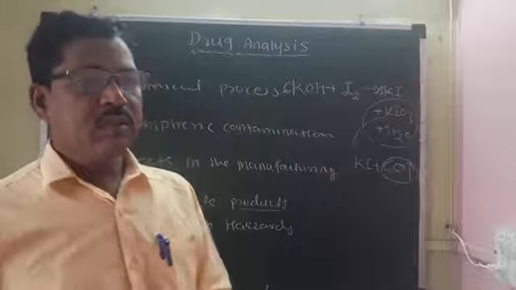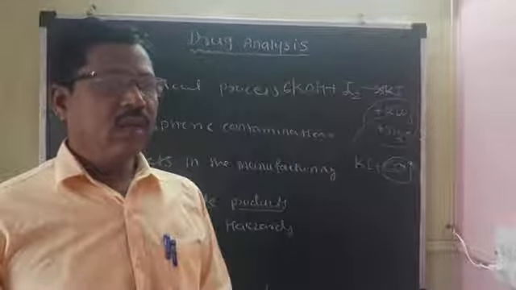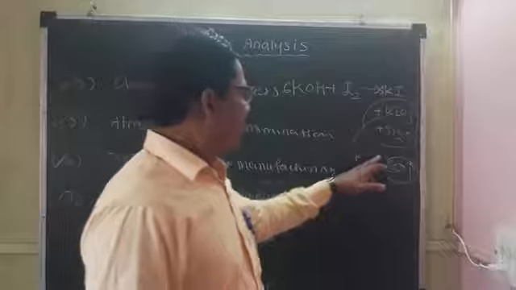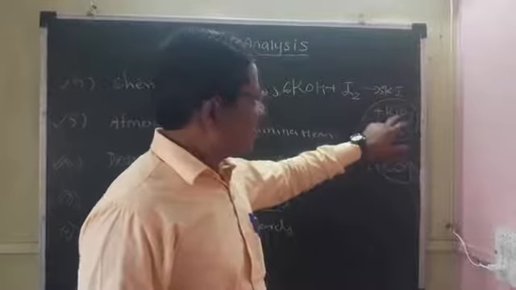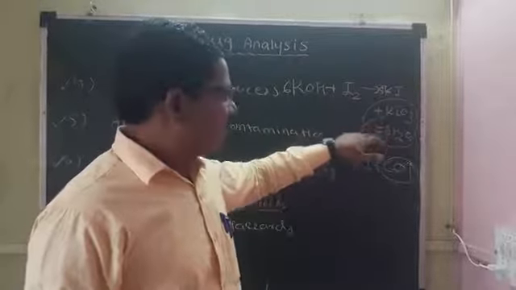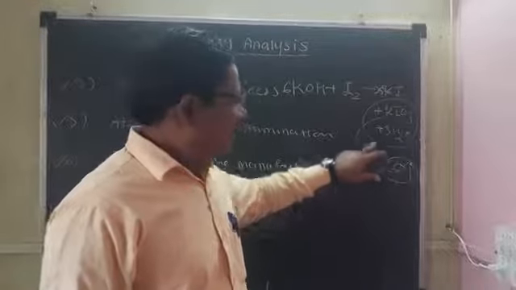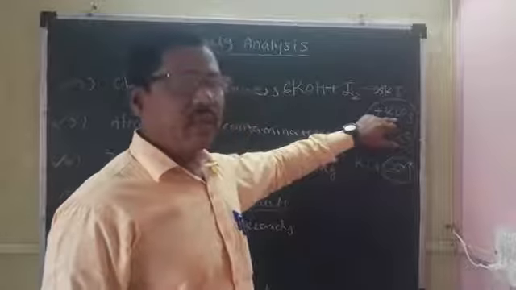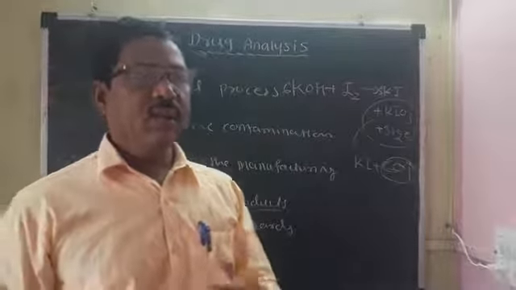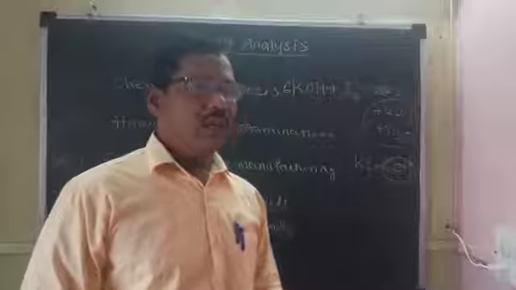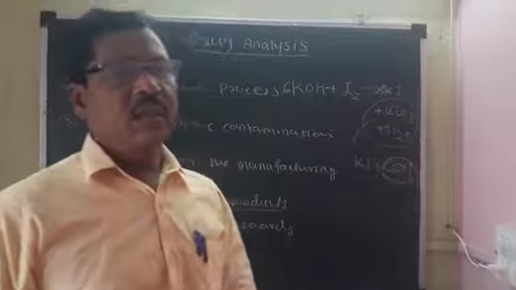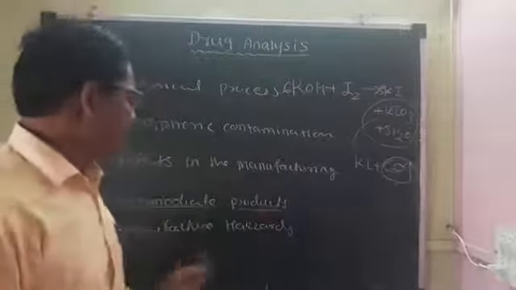In this process, the intermediate product KIO3 may not be completely converted into KI, and then it may be carried through to the final product as an impurity. The KIO3 reacts with charcoal to form potassium iodide, but if it is not 100% converted into KI, some KIO3 impurity is found in the pharmaceutical drugs. This is the intermediate product.